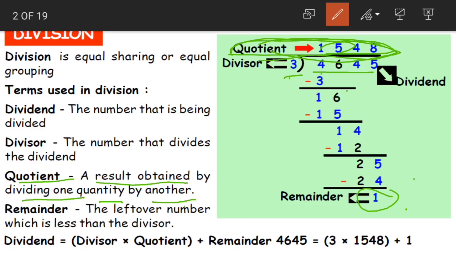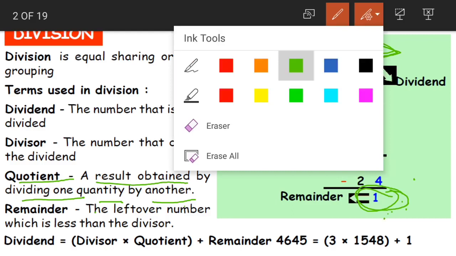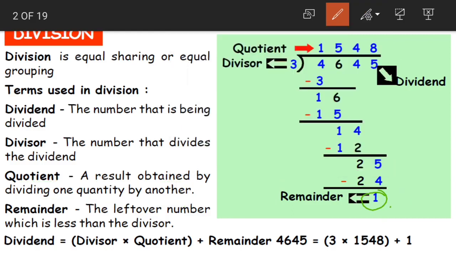Now after dividing the number, there might be some number remaining, the leftover number, which is less than the divisor. See, now the remainder is 1, the divisor is 3. Yes children, the remainder is less than the divisor, so we cannot divide it further. So 1 becomes our remainder. It remains. It is left over. So this is called the remainder. Clear?